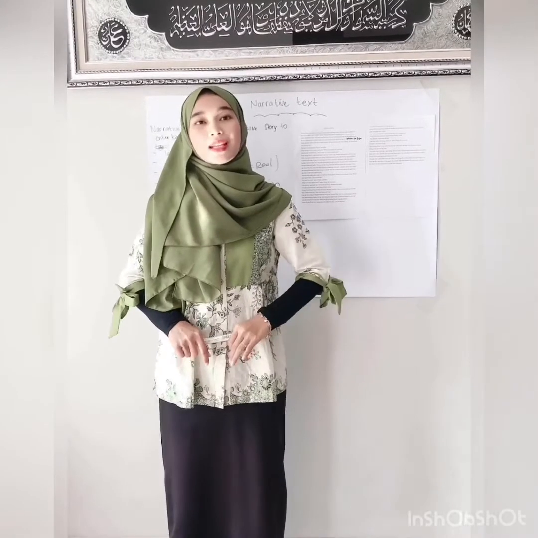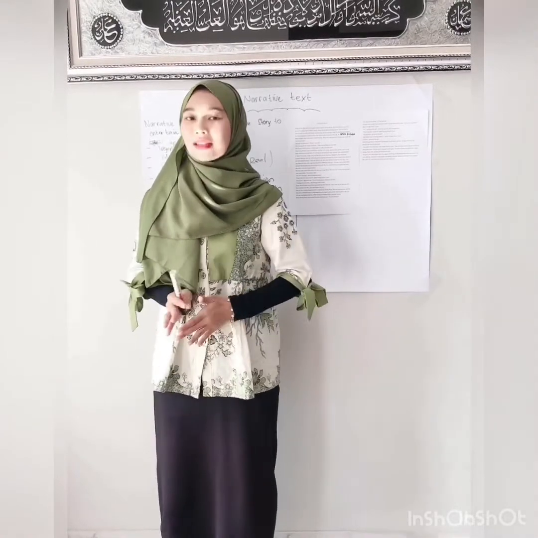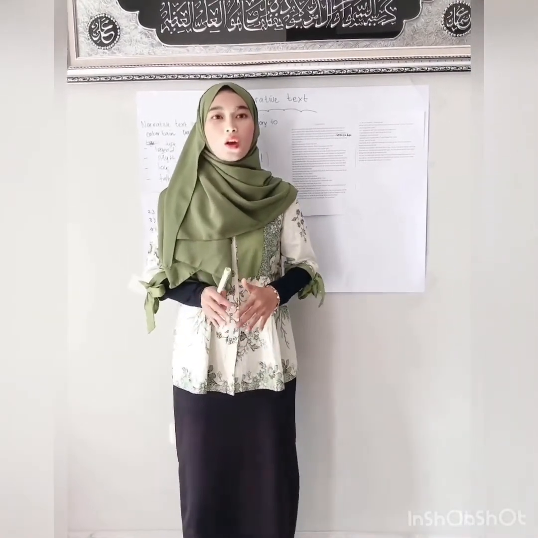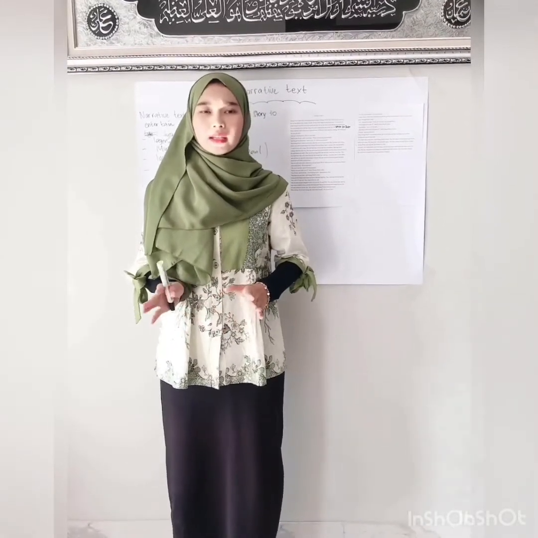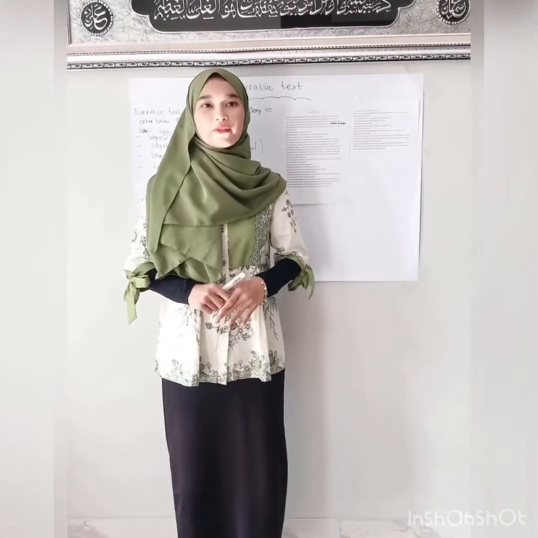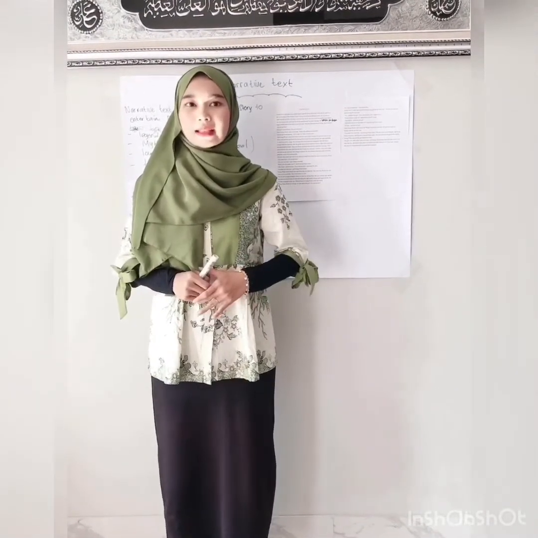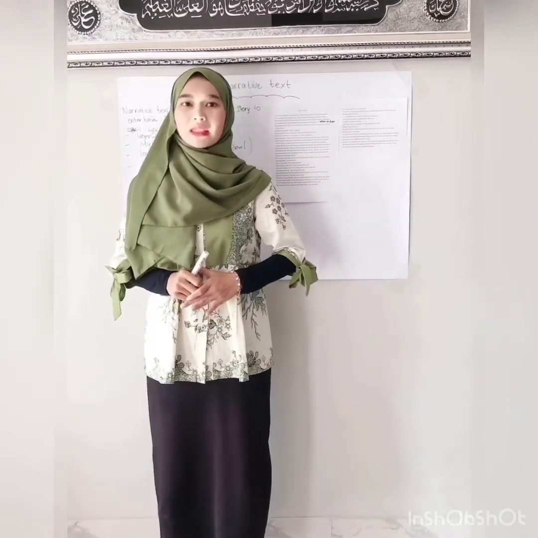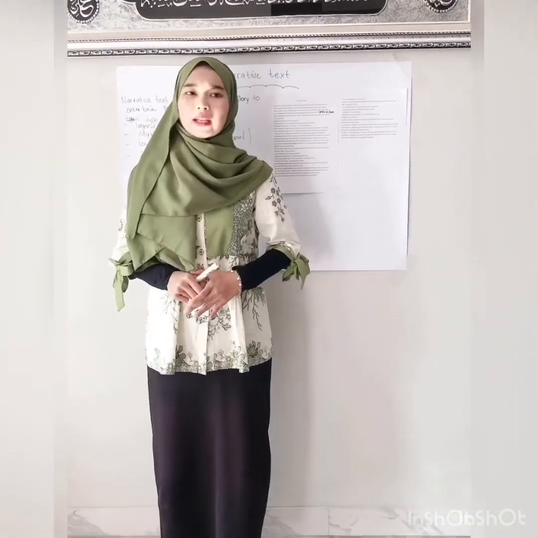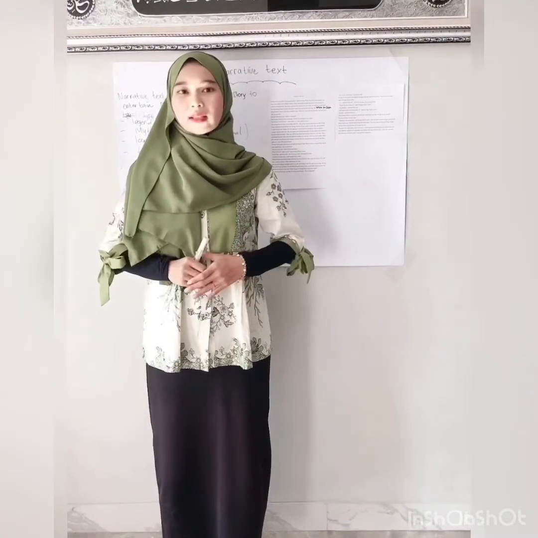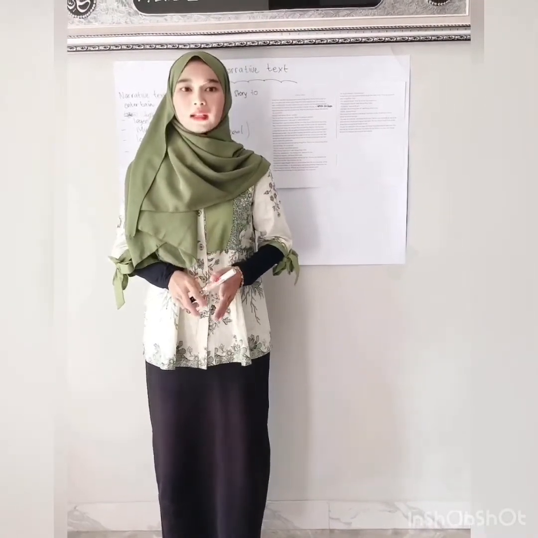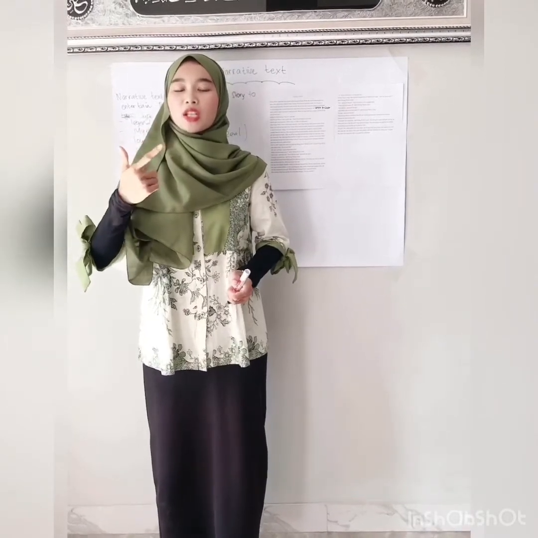The conclusion: narrative text is a text which contains a story, either written or unwritten, and there is a series of connected events. A narrative text is a text that contains a story, both written and unwritten, with a series of events that are interconnected. And narrative texts have a generic structure: the first orientation, complication, resolution, and then the last, reorientation.